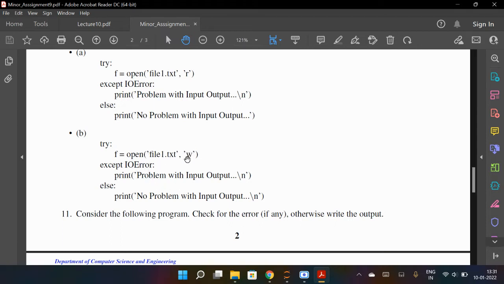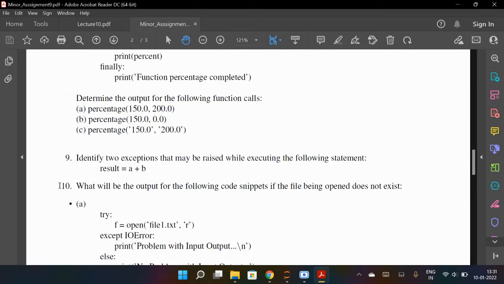Similarly here, you are writing in write mode, so it will not create error, so it will print this. This will run. Okay.